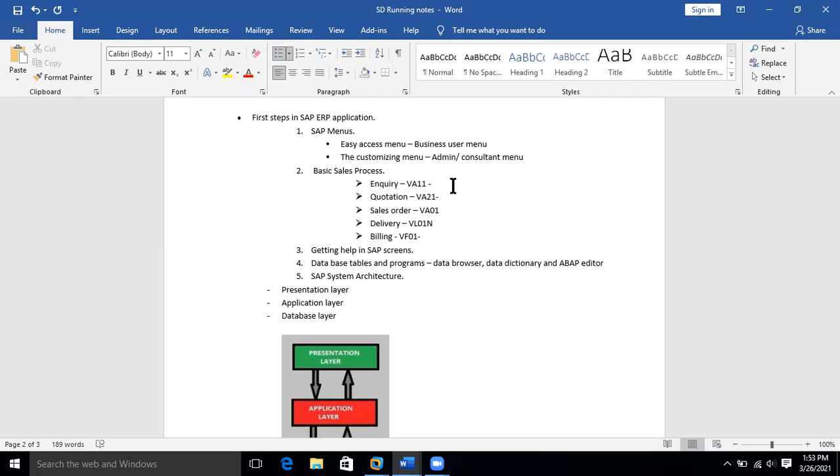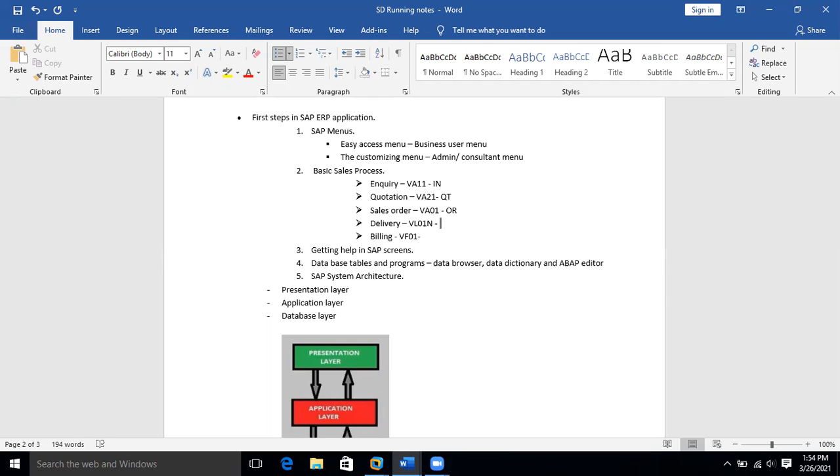Let's say inquiry, you create in VA11 transaction code and the document type for inquiry is IN. And quotation you create in VA21 transaction code and use document type called QT. And for sales order it is OR and you create it in VA01 transaction.